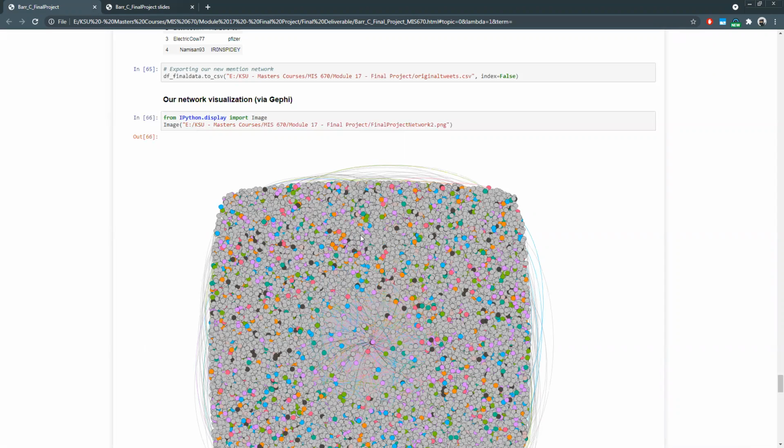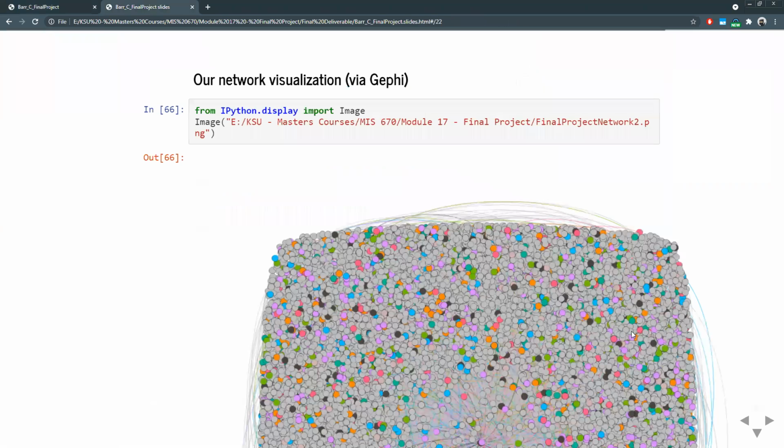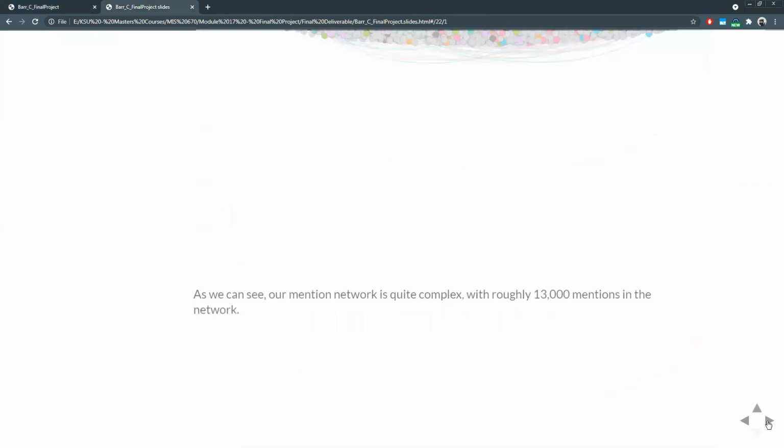By far, this is just too much to look at. It doesn't really provide any value, but it shows the scale of the network that was created. And you can imagine what all of Twitter looks like. This is only 13,000 tweets. So there's quite a bit going on in this visualization, followed by our hashtag network, which is a lot easier to decipher.